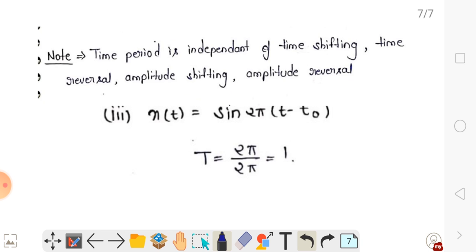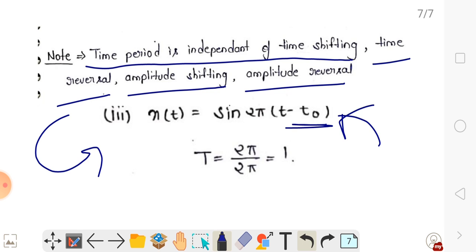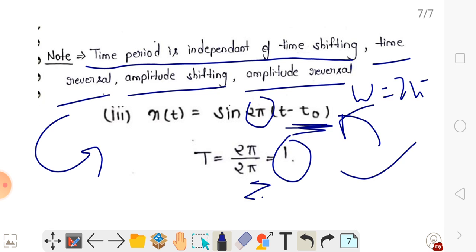And the last question is x(t) equals sin 2 pi (t minus t naught). It only shifts the time, but you have to know that the time period is independent of time shifting, time reversal, amplitude shifting, and amplitude reversal. So it does not affect the sin omega t. This is a time shifting, so time shifting does not affect the time period. So omega equals 2 pi, and you put 2 pi upon omega, that means 2 pi upon 2 pi, and you obtain 1. So if you find a rational value, then the signal is periodic.